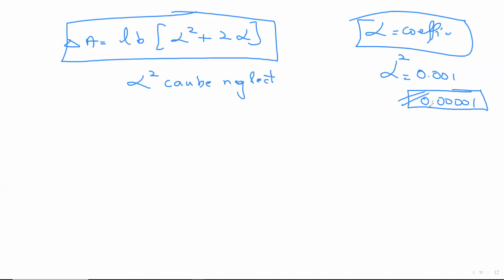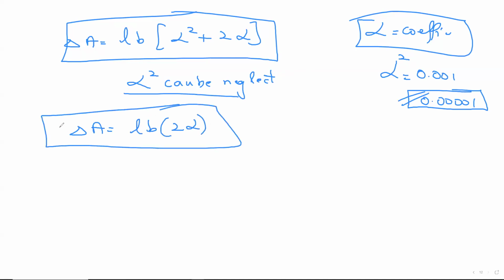For example, if you grow 0.0001 taller, will it make a difference? 100% no. So alpha square can be neglected. So delta A after neglecting becomes LB into 2 alpha. Okay, LB into 2 alpha. Now, I know the answer for delta A.